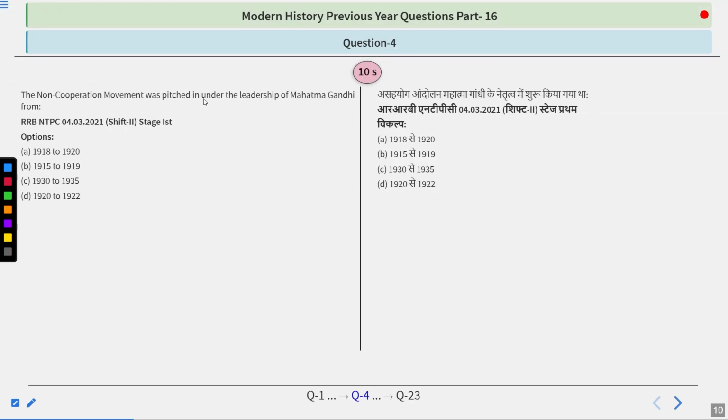The non-cooperation movement was launched under the leadership of Mahatma Gandhi from: 1918 to 1920, 1915 to 1919, 1930 to 1935, or 1920 to 1922. Think about it.